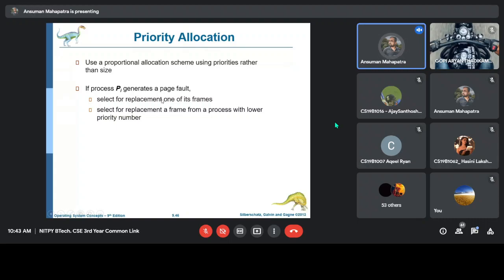What we will do is either replace one frame from its own process, or replace one page from a process which has a lower priority number. So there are two possibilities: it can replace its own page or the page of a process whose priority is less.